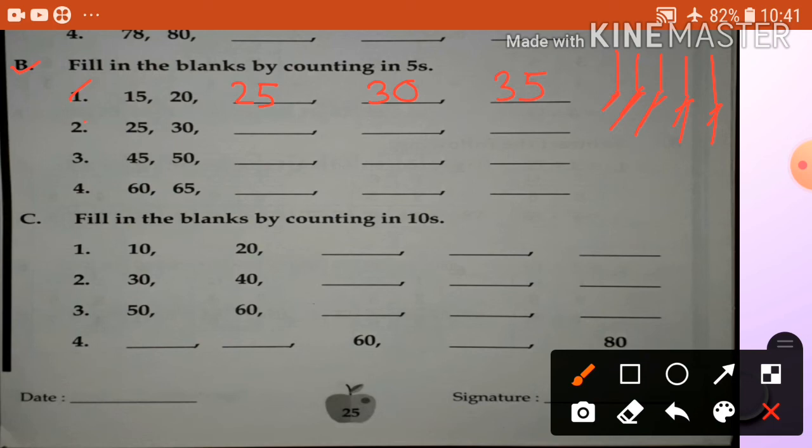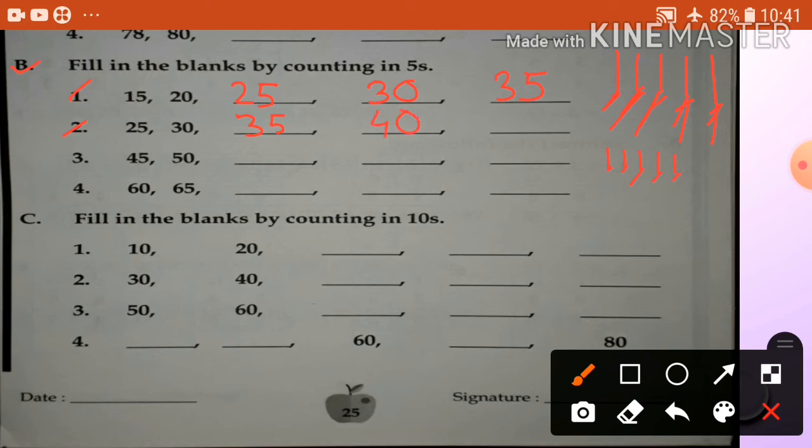Next number 2, 25, 30. So 25, 26, 27, 28, 29, 30. 5, counting in fives. 30, 31, 32, 33, 34, 35. So write here 35. Okay. 36, 37, 38, 39, 40.